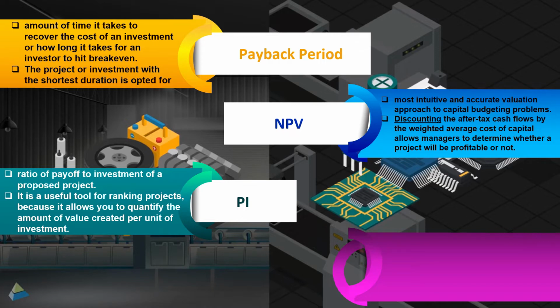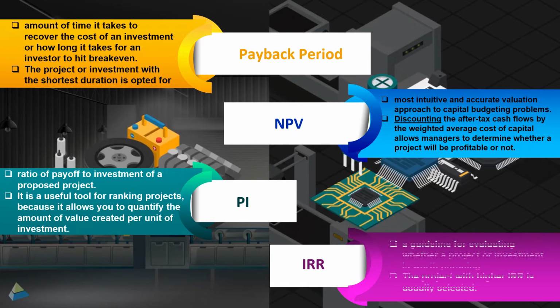It is a useful tool for ranking projects because it allows you to quantify the amount of value created per unit of investment. And the last one is the internal rate of return. Rule is a guideline for evaluating whether a project or investment is worth pursuing. The project with higher IRR is usually selected.